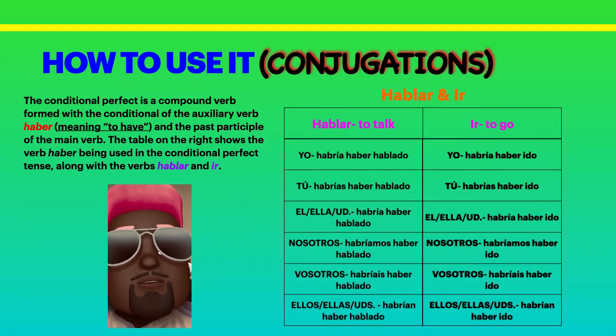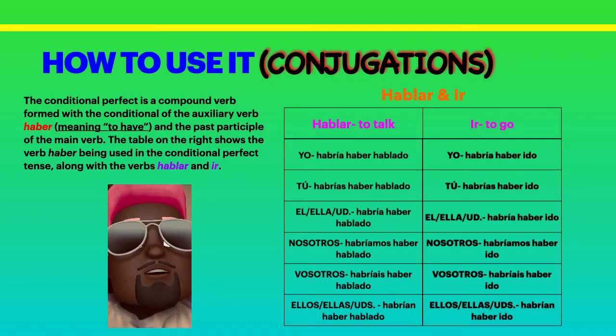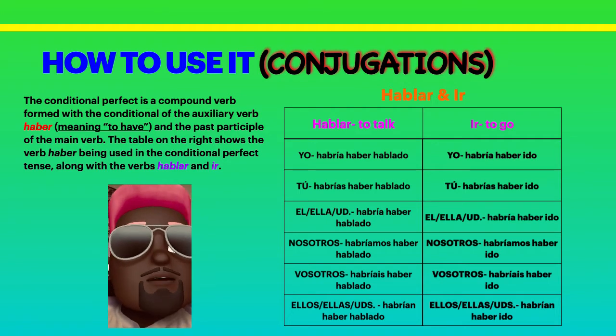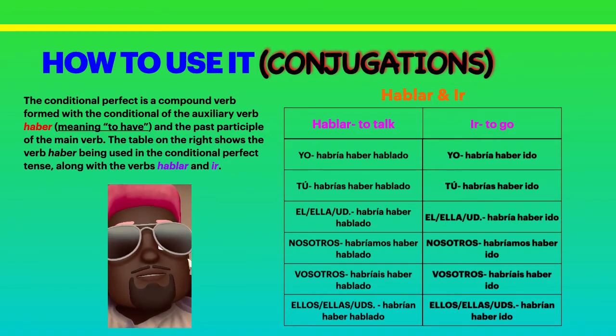In the tú form, tú habrías haber hablado. That means you would have talked. In the él, ella, usted form, it would be él habría haber hablado. That means he would have talked. Ella habría haber hablado. That means she would have talked.